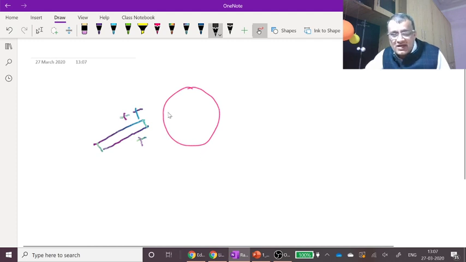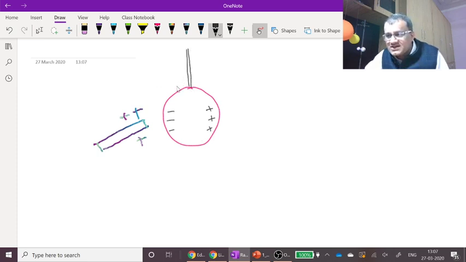Okay, so you expect this to be negative here and this to be positive here, and say this was hanging with a non-conducting thread. Now suppose you connect it to earth, and you know now what is the meaning of earthing.